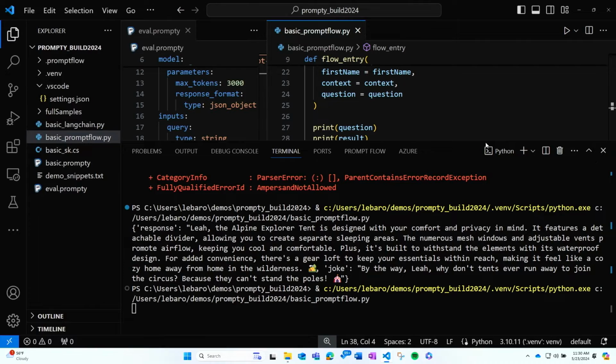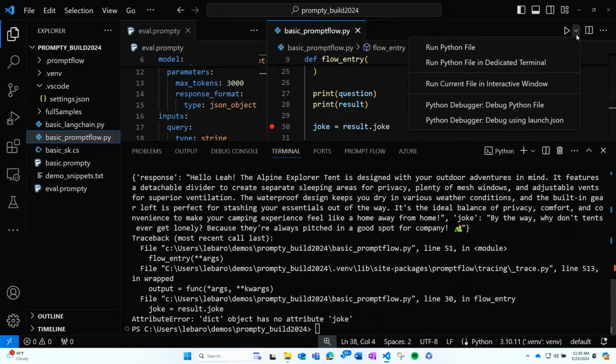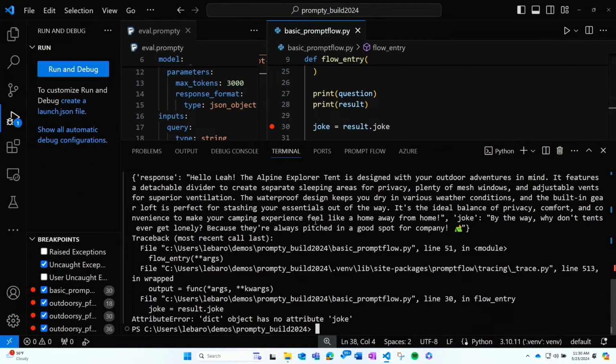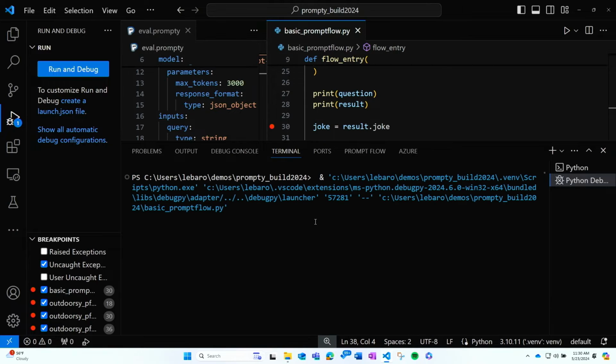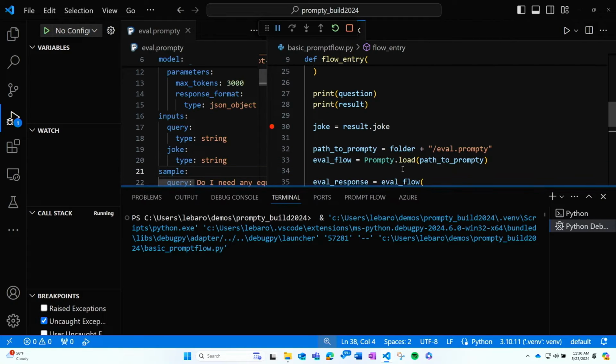Now, some of you that are very familiar with Python may notice something that's not quite right with one of these lines of code. So this run is going to fail, but it's going to give me an opportunity to show you just how easy it is to debug. So I get an attribute error here. And because it's telling me that the dict object has no attribute joke, it makes me think that there's something not quite right on line 30. So I'm going to place a breakpoint here, and I'm going to debug this file. For those familiar with VS Code, this is going to launch up the debugger experience. And what I expect is that the execution is going to pause on line 30 where I set this breakpoint.